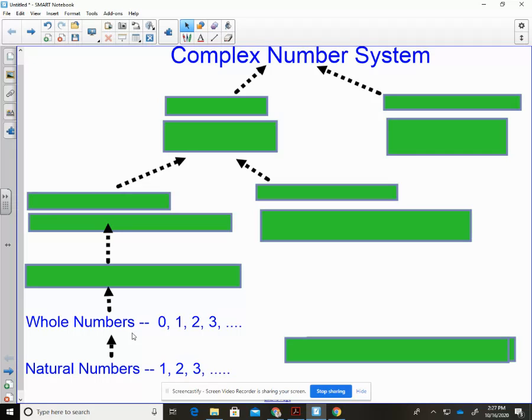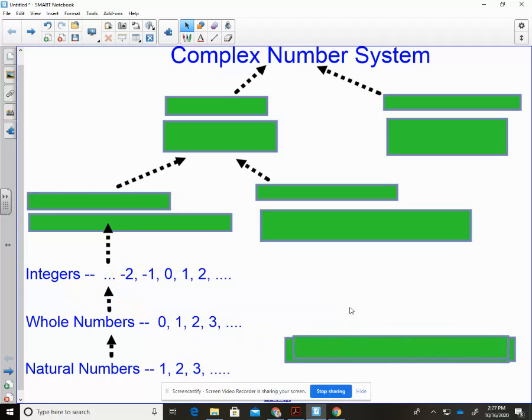Oh, and then all of a sudden, we start having money, or what happens if we owe somebody something, and so we're in the negative, kind of like me all the time. So if we add the negative numbers to the whole numbers, we get the integers. Okay, so -1, -2, -3, and then also including 0, 1, 2, 3. So the integers are made up of the natural numbers and the whole numbers, and then the negative, and you could say negative whole numbers, which is not technically mathematically correct, but it kind of gets what we say.